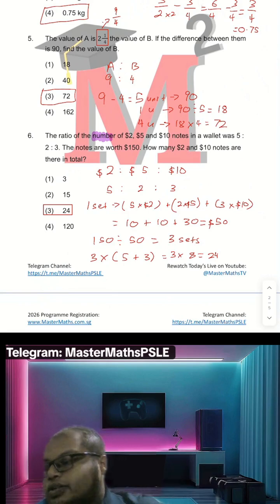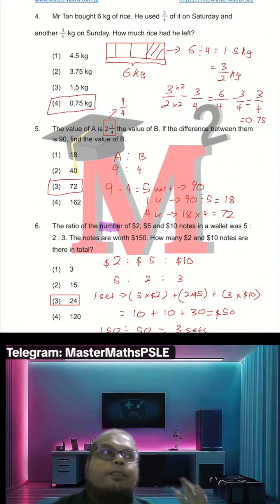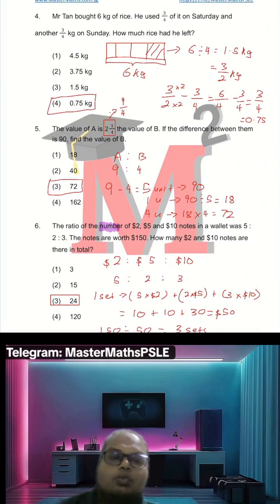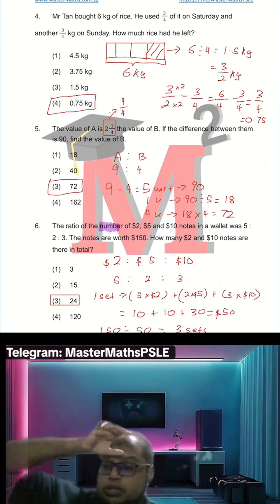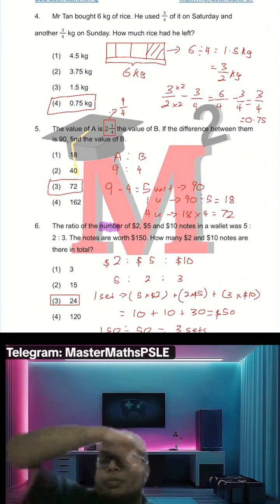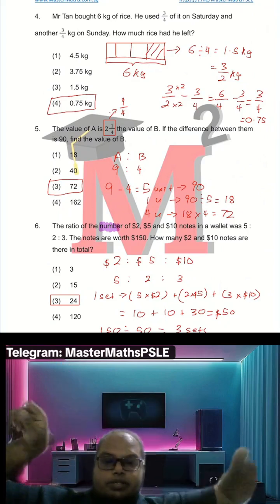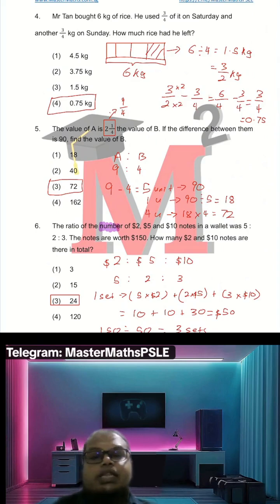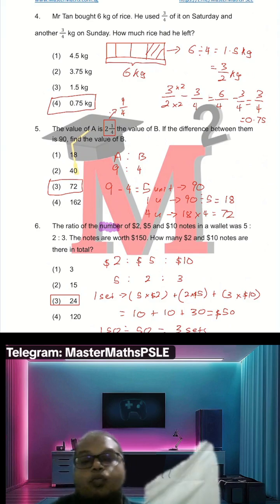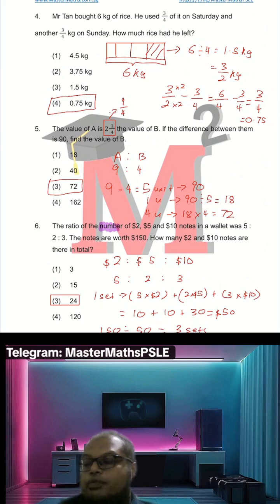Okay, now we go to question 5. Whenever you compare using fraction, the numerator is what you start off. Like in this case, they say the value of A, we'll take the numerator, and the denominator is the next value. It's always the arrow pointing this and this. But there's a mixed number here, so we just convert it to improper fraction. So 2 1/4, you convert it, become 9/4. So the value of A is 9 units and the value of B is 4 units.